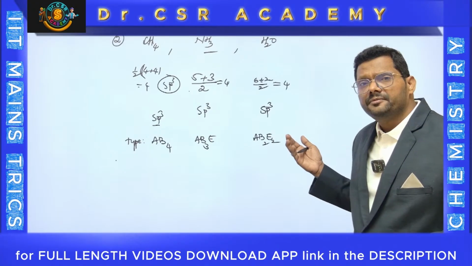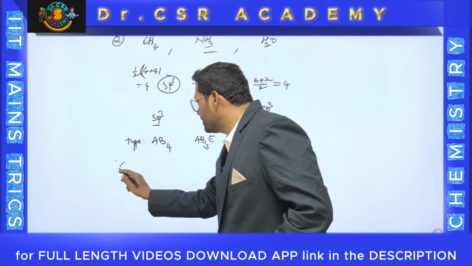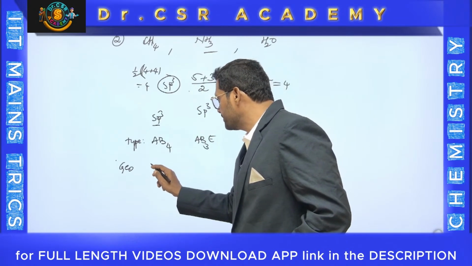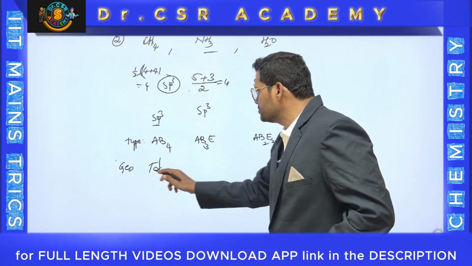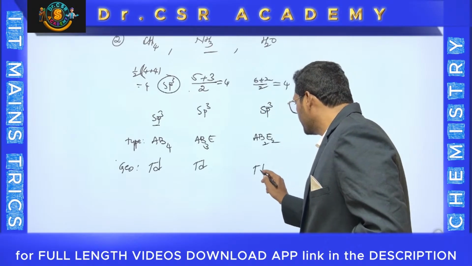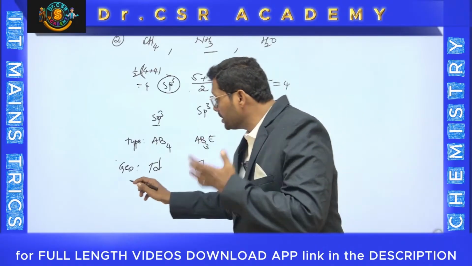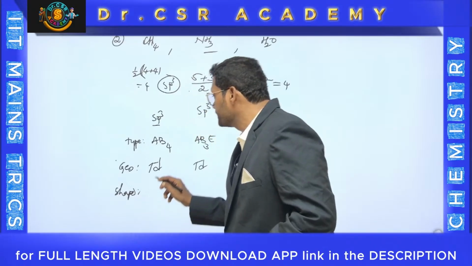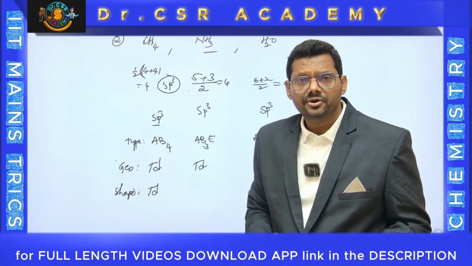Obviously, there will be a change in geometry. Here the geometry and shape are both the same because there is no lone pair. Therefore, it is tetrahedral. You can also use TD for tetrahedral. For AB3, the geometry is the same, tetrahedral, because all are sp3. But already there is a type, so we can have the shape of the molecules. The shape will be tetrahedral only because there is no lone pair.